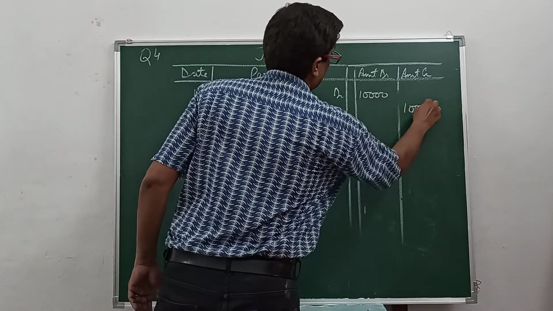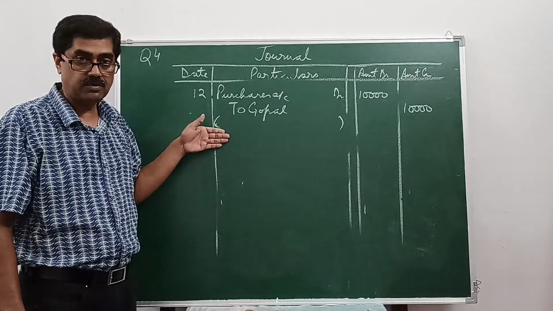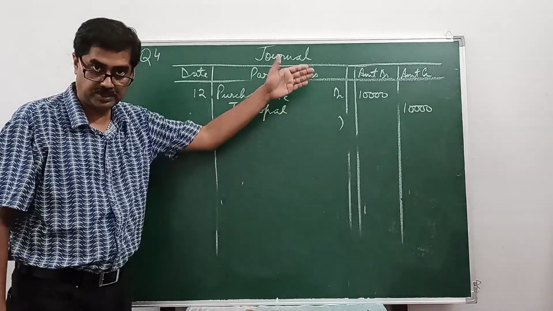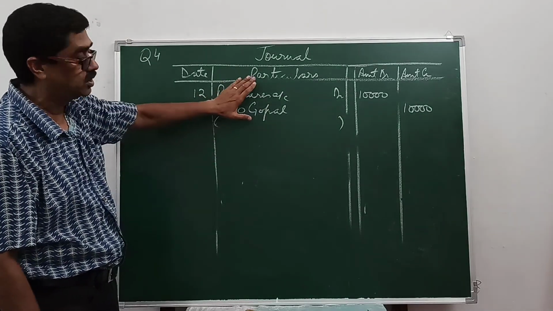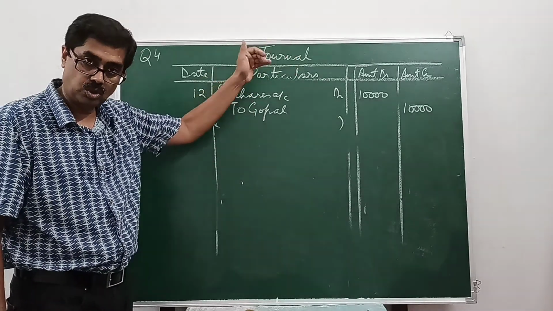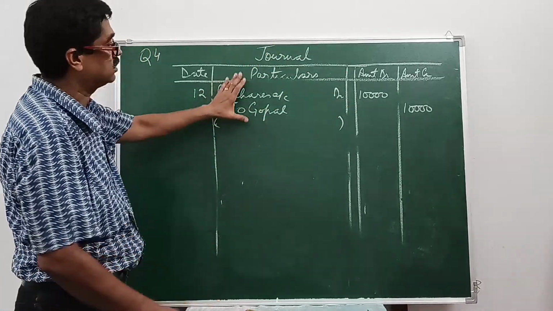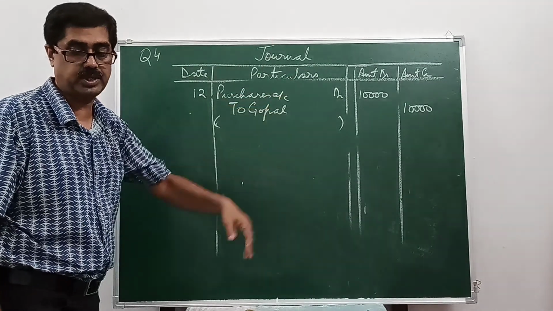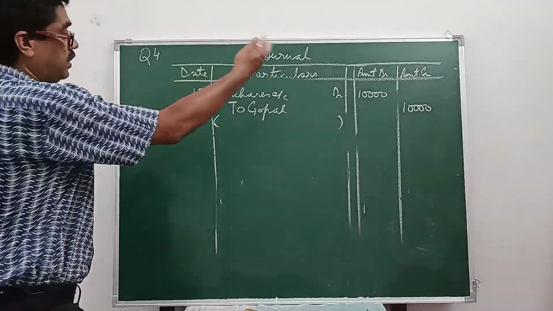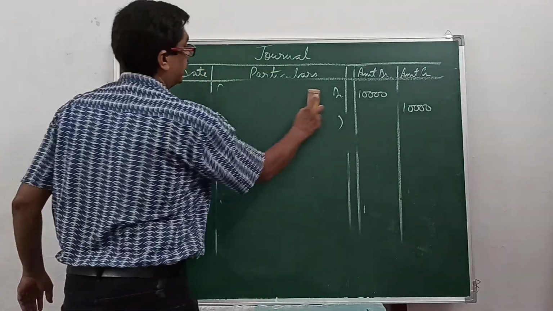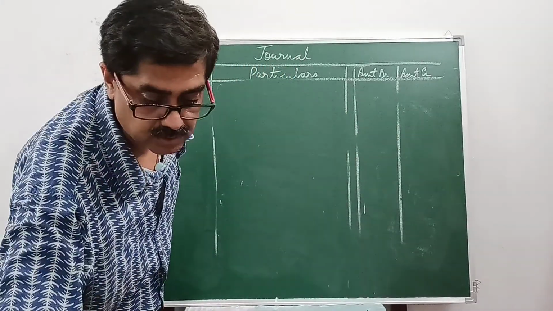Now if you don't have a place after being credit purchases, you will close it to the balance, find the total of that page, balance carried forward, and the next page will continue. Or if you didn't have place for this entry, previous entry was passed, you close at the end of the page, balance carried forward, total, and at the next page. Now suppose this was my last page, I total and carry on the next page. Okay, that is my register page. Now we continue with the next page. You will bring down the balance brought down. Suppose you write the date again, year and month again. Okay, and the date is now 14.